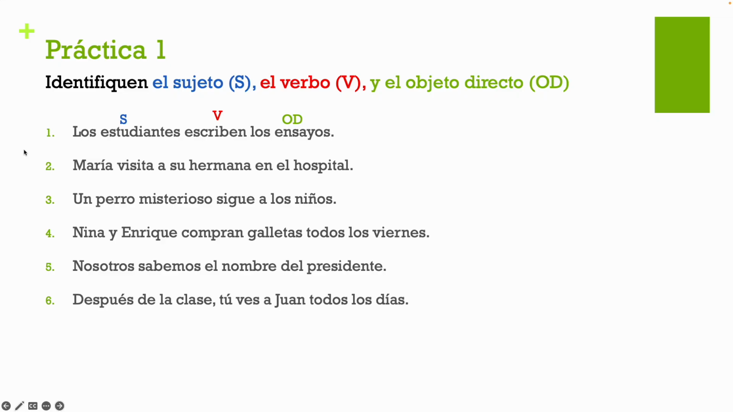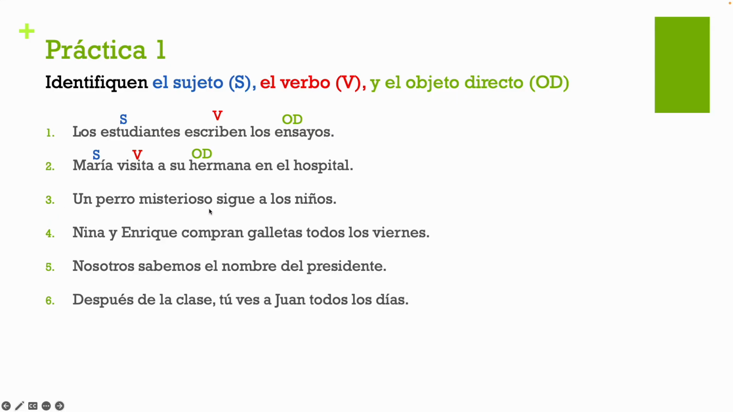María visita a su hermana en el hospital. María, that's my subject. She's the one who's doing the action of visiting, my verb, visitar, her sister, a su hermana, okay? En el hospital. This part, en el hospital, it just tells us where the action is occurring. It's not super important for us to be able to dissect the sentence.